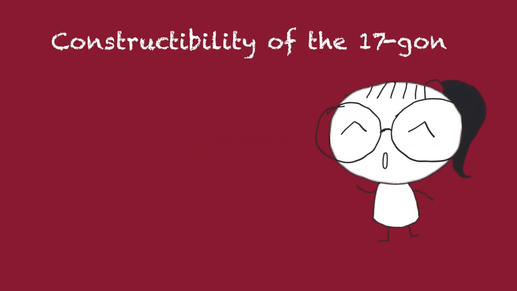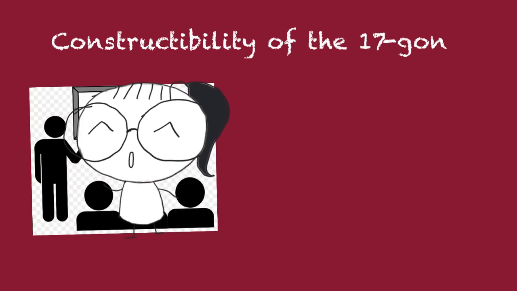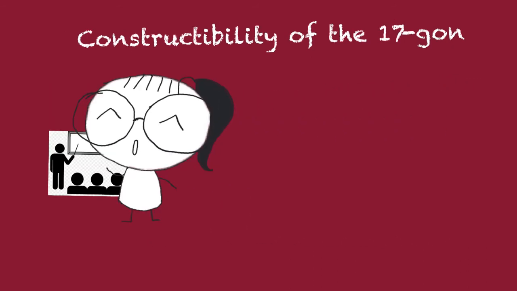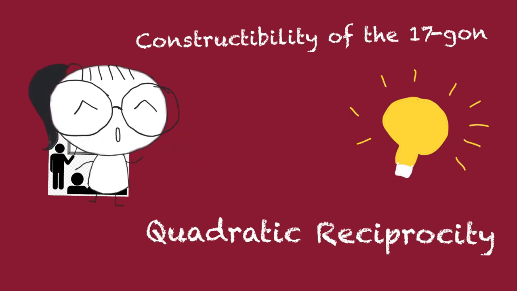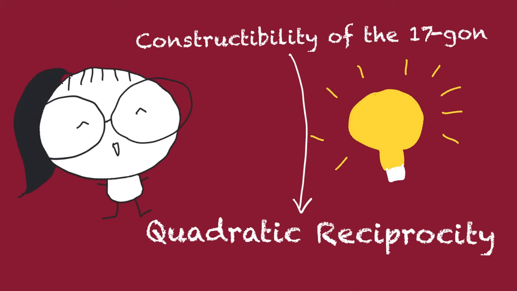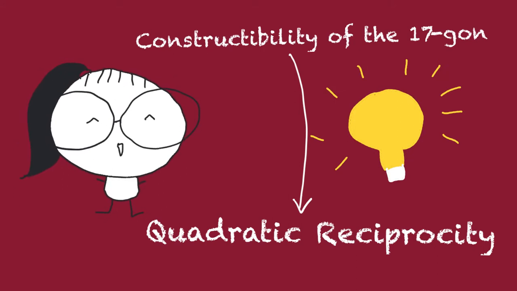Actually, when I was in Russia, I once went to this amazing talk where the speaker explained how Gauss could have come up with one of his crowning achievements, quadratic reciprocity. He showed how many of his ideas could have come from this period when he was working on the constructibility of the 17-gon. So let's look at the proof and see if you could recognize any of those ideas.